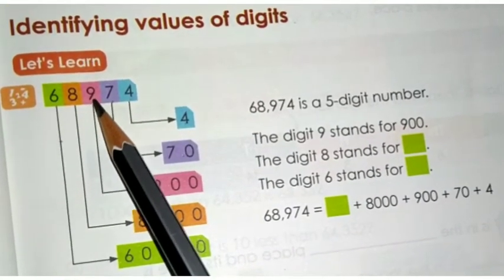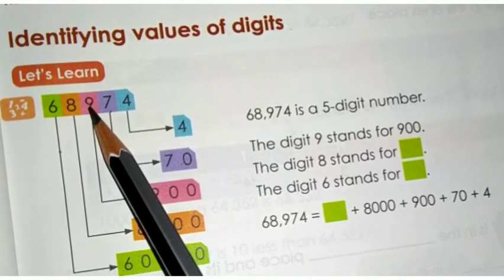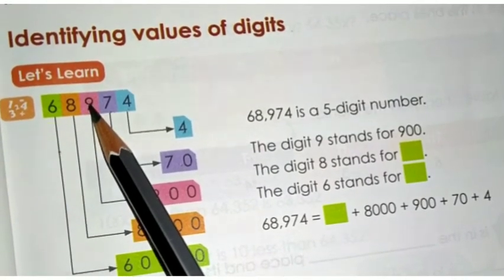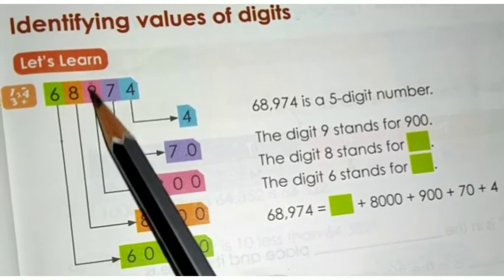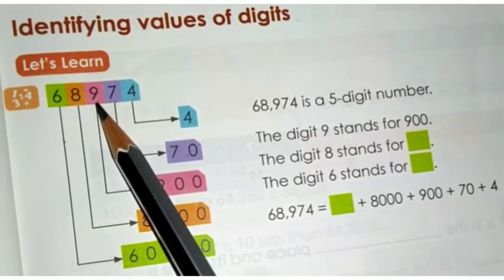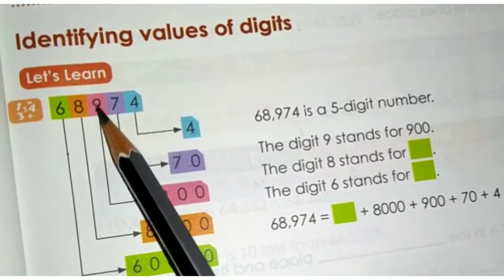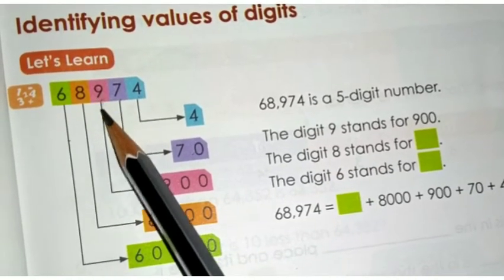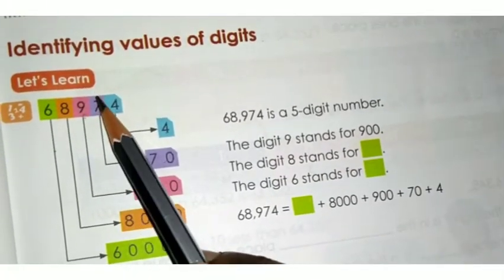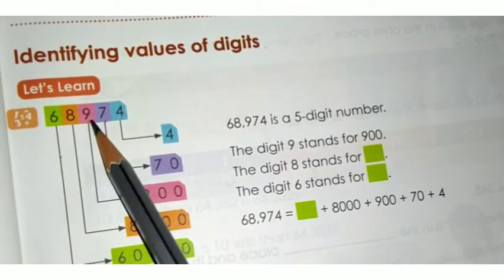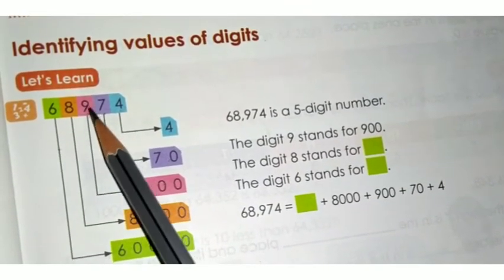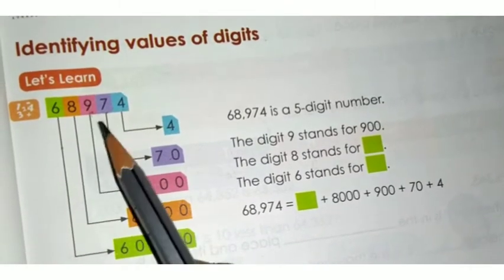In hundreds place 9 is there. What is the value of 9 in hundreds place? The value of 9 in hundreds place is 900. In tens and ones you have to put 0 to find the value of 9 in hundreds place. So 900 is 900.